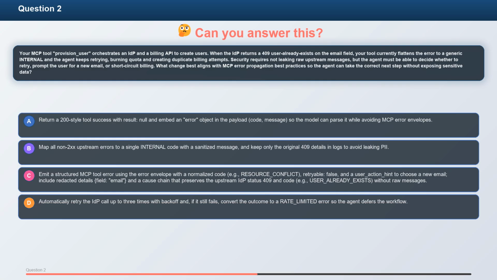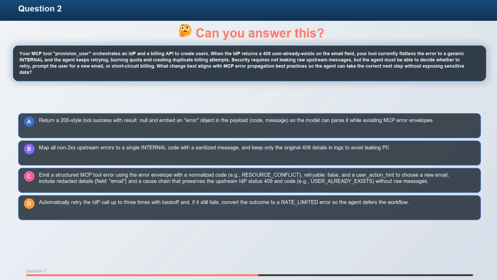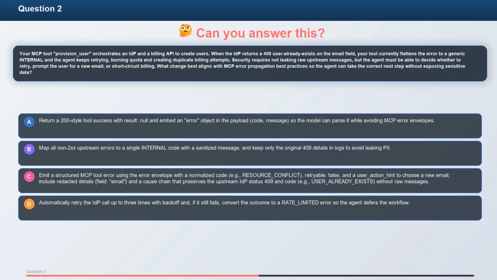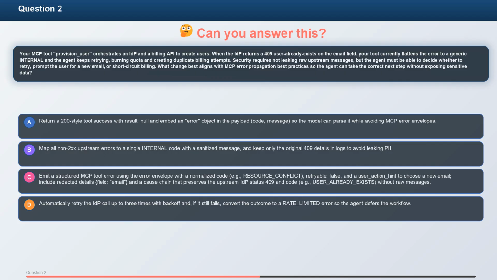Question 2. Your MCP tool provision_user orchestrates an IDP and a billing API to create users. When the IDP returns a 409 user already exists on the email field, your tool currently flattens the error to a generic internal error, and the agent keeps retrying, burning quota and creating duplicate billing attempts. Security requires not leaking raw upstream messages, but the agent must be able to decide whether to retry, prompt the user for a new email, or short-circuit billing.